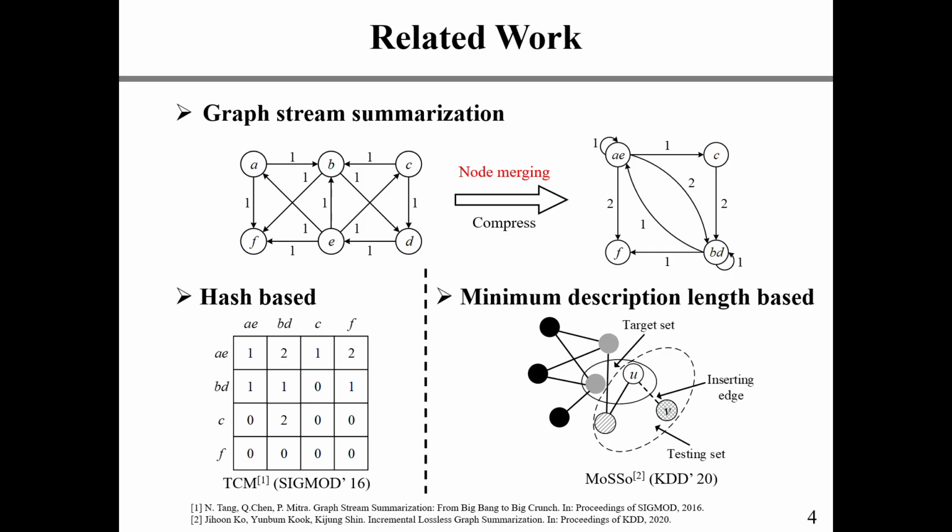The minimal description length-based structures use minimal description length to measure the memory cost of the summarized graph, and use heuristic strategies to update the mapping relationship whenever an edge is inserted to achieve smaller storage costs. However, the heuristic updating strategies have much higher computational overhead and cannot guarantee the compression rate compared with hash-based structures.